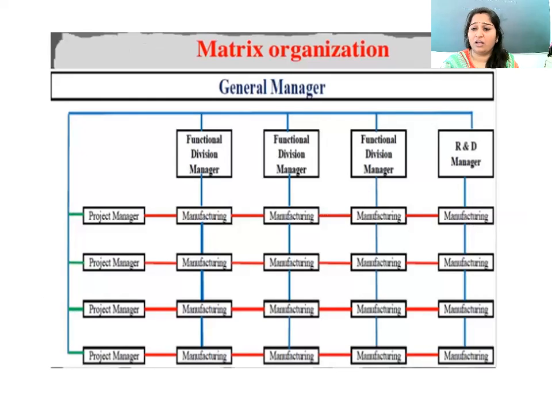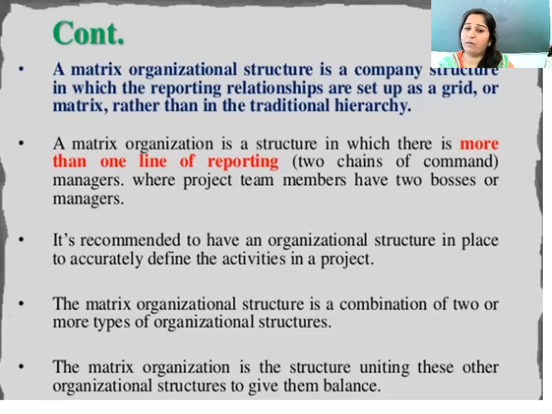Again, the matrix organization comes under the general manager, that is, functional divisional manager, functional divisional manager, functional division. Under the functional division manager, there are the project manager, manufacturing manager, again project manager, then the R&D manager, and the flow goes on as shown in the figure. Now, we continue. A matrix organizational structure is a company structure in which reporting relationships are set up as a grid or matrix rather than in the traditional hierarchy.